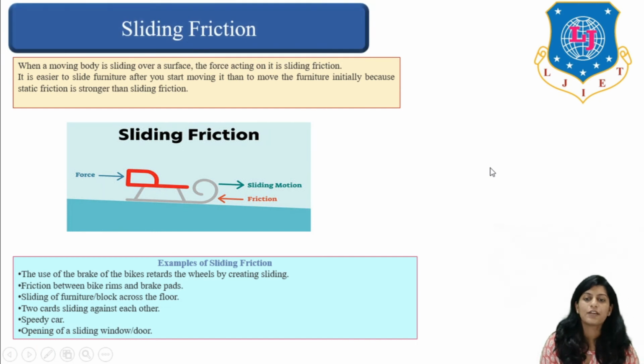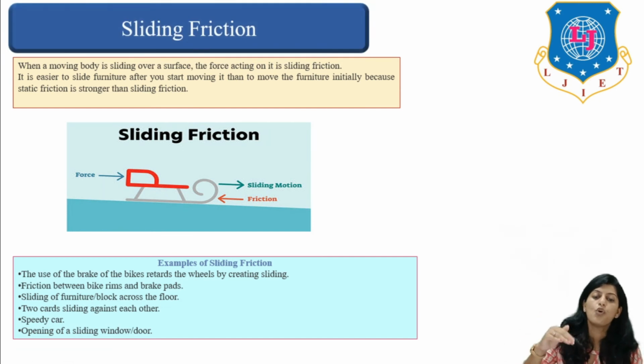Then comes sliding friction. When a body is moving or sliding over a surface, the force acting on it is termed as sliding friction, right? It is easier to slide furniture after you start moving it than to move the furniture initially. This is just because static friction is much stronger than sliding friction, right?